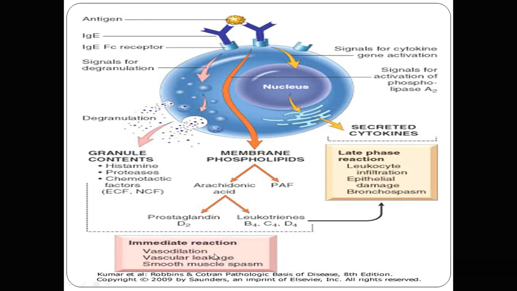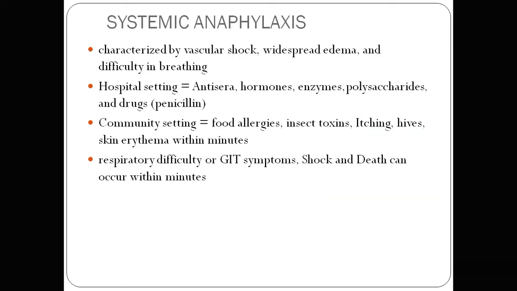The immediate reaction is vasodilatation, blood vessel leakage, and smooth muscle contraction with smooth muscle spasm, while the late reaction is leukocyte infiltration, epithelial damage, and bronchospasm. Systemic anaphylaxis means that more than one system is involved in the anaphylactic reaction. It is characterized by vascular shock, widespread edema, and difficulty in breathing.